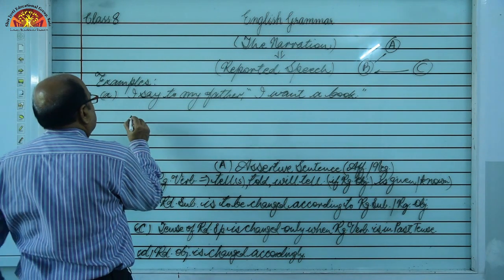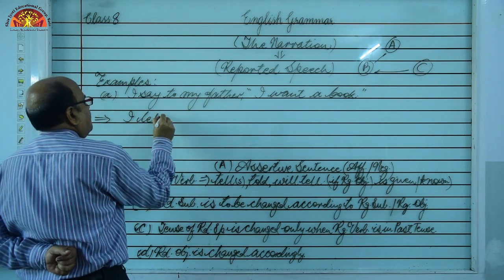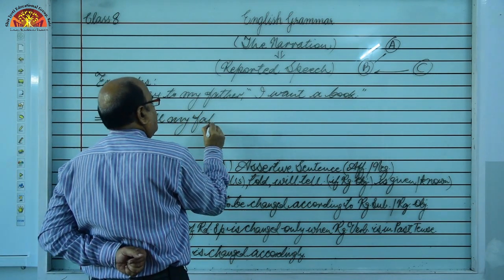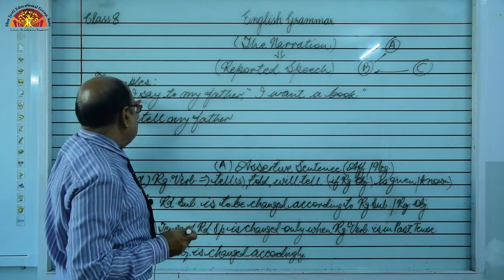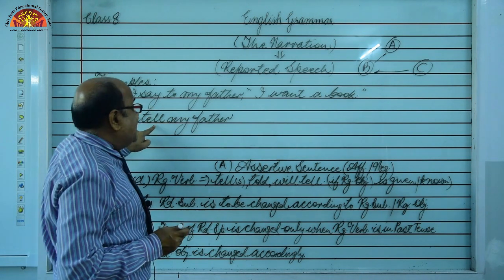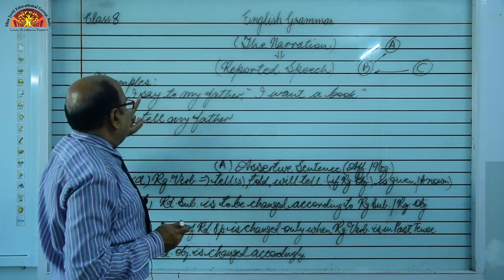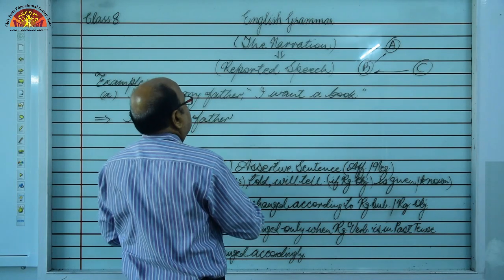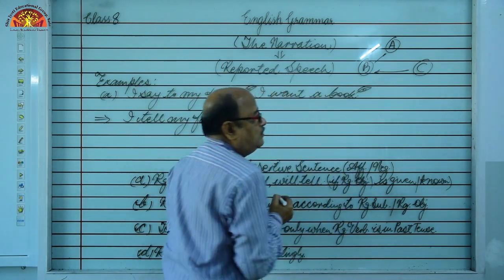So here we are going to change into indirect speech. I tell my father. In the same tense, this is present, so this is present. If it is says, then we will write tells. If it is said, we will write told. If it is will say, we will write will tell. Okay. So I tell my father, then we have to remove this comma. These inverted commas are to be removed. Okay.